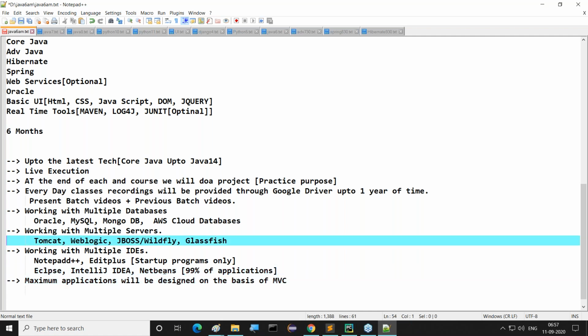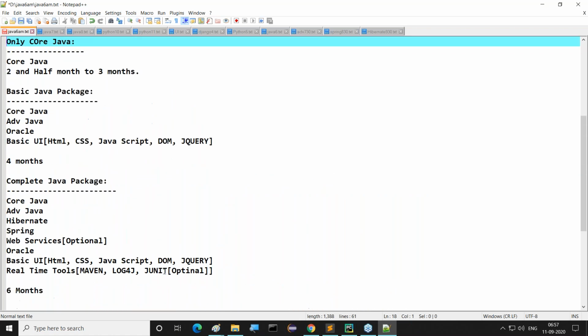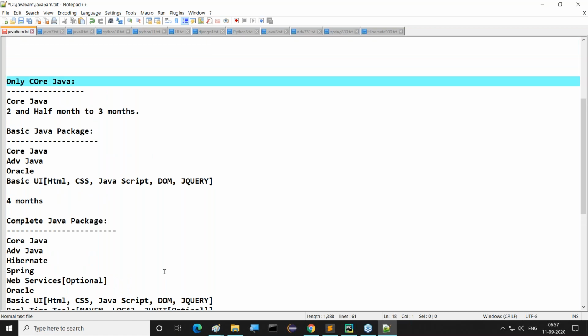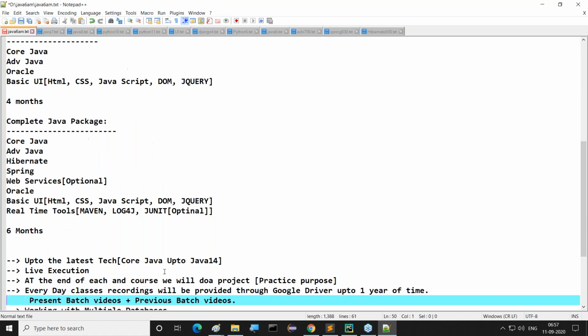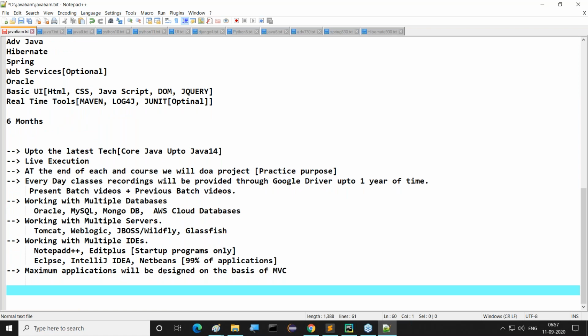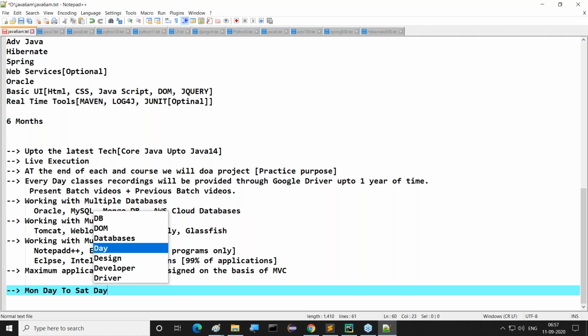Good, guys. Now, on the Java side, if you observe, we are planning 3 batches here. So all the things here we provided. Next, apart from this, timings, guys. Then per week, how many classes will there be? Per week, classes would be Monday to Saturday. Monday to Saturday classes are going to be available effectively.